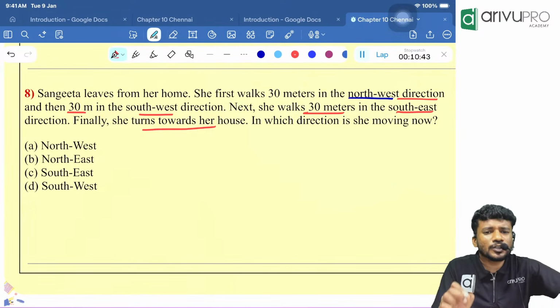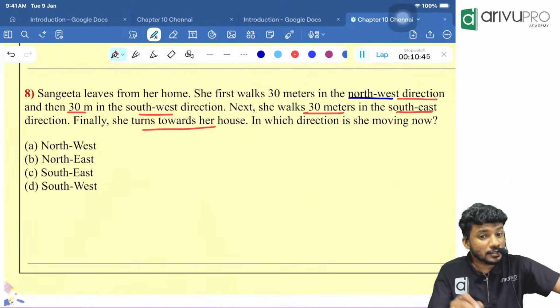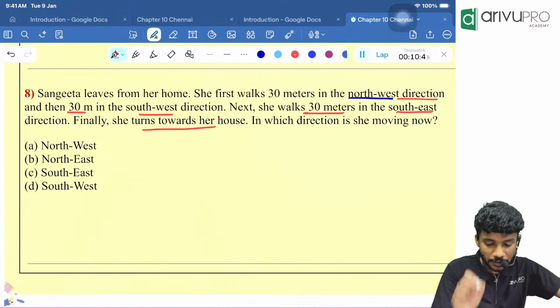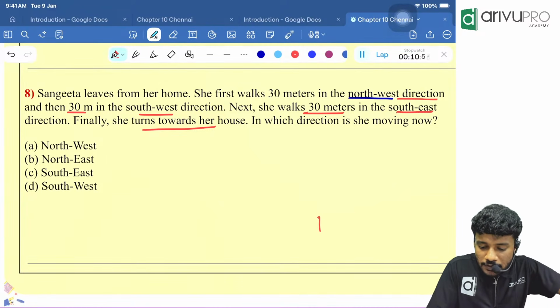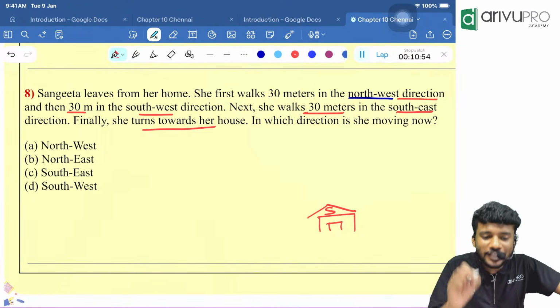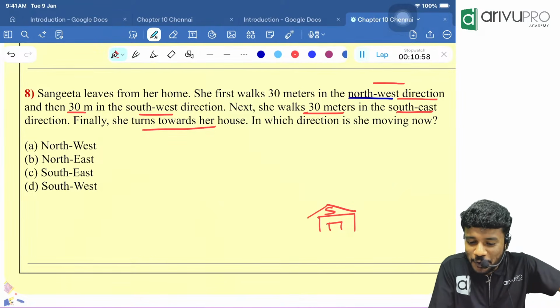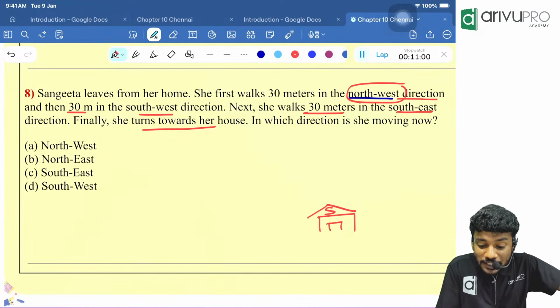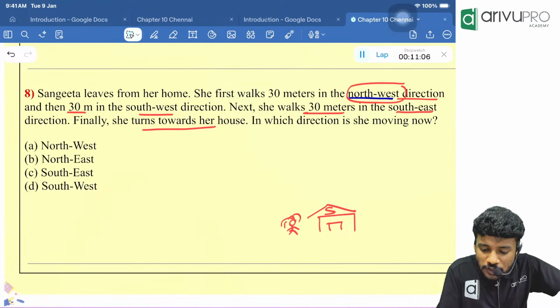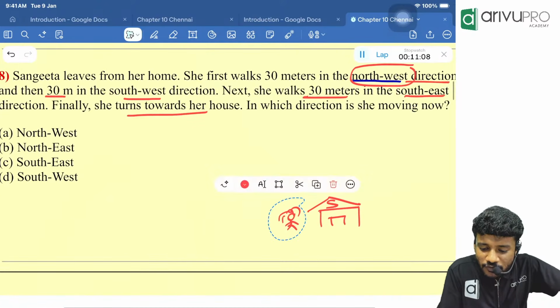So, I will show you the normal approach of drawing. Then in the future, I will show you the shortcut method. Now, Sangeeta is there. This is her house. Sangeeta Bhavanam, correct? Sangeeta is there. Then Sangeeta is going in which direction? Northwest direction. For example, this is our Sangeeta. Sangeeta is over here. Sangeeta moves in northwest direction means which way she should go?